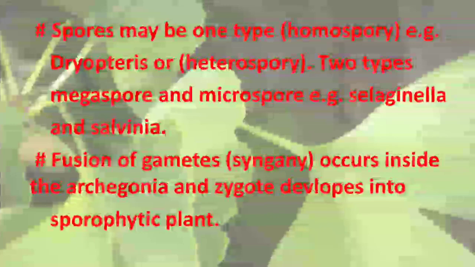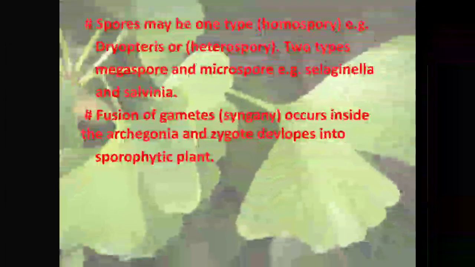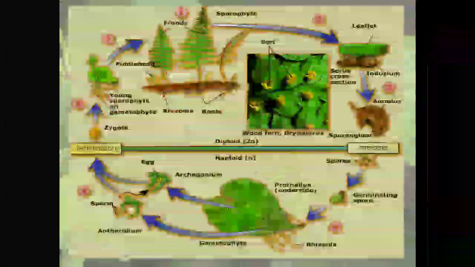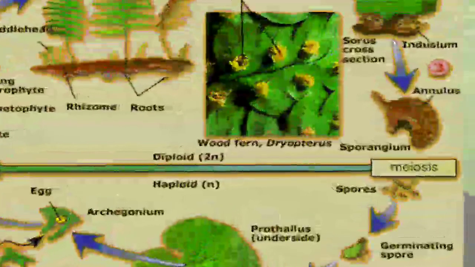The fusion of gametes is known as syngamy. Syngamy is the process; gamy means fusion. The fusion of the gametes occurs inside the archegonia, and the zygote develops into the sporophytic plant. This is the life cycle of the pteridophytic plant.